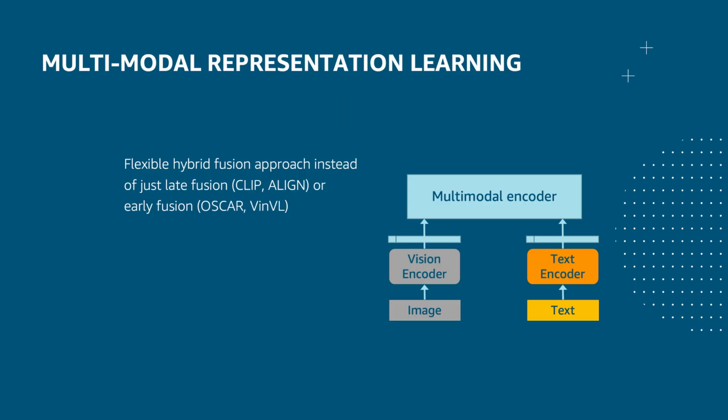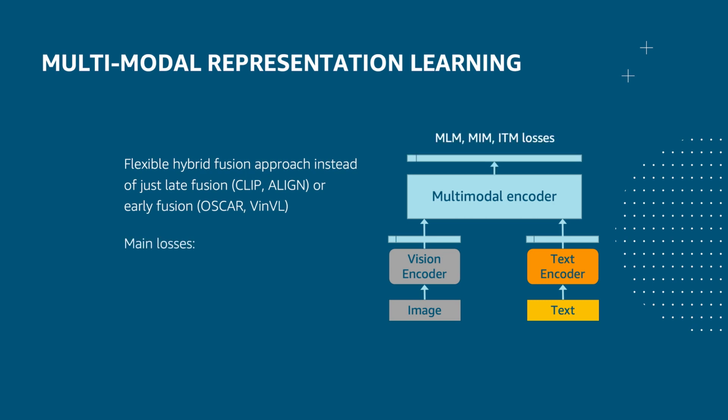Let me say a few words about our approach to multimodal representation learning using images and text as an example. Current approaches to multimodal learning either use late fusion, where the different input modalities are processed separately before being combined at the end, or early fusion, where the different input modalities are combined early on, and subsequent model layers process the fused input. We employ a flexible hybrid fusion model architecture that allows us to explore and select the appropriate point to fuse the different input modalities for joint processing.